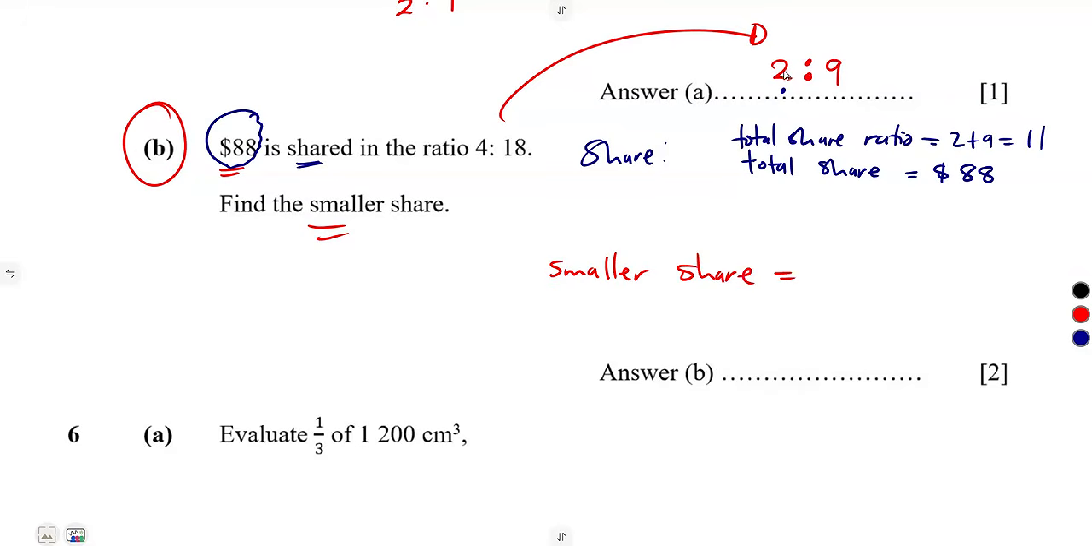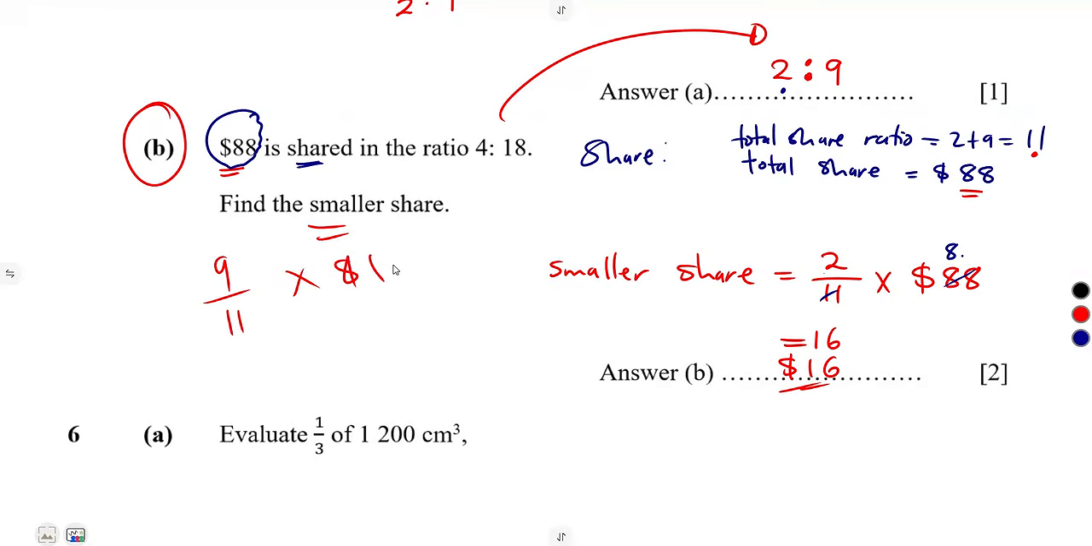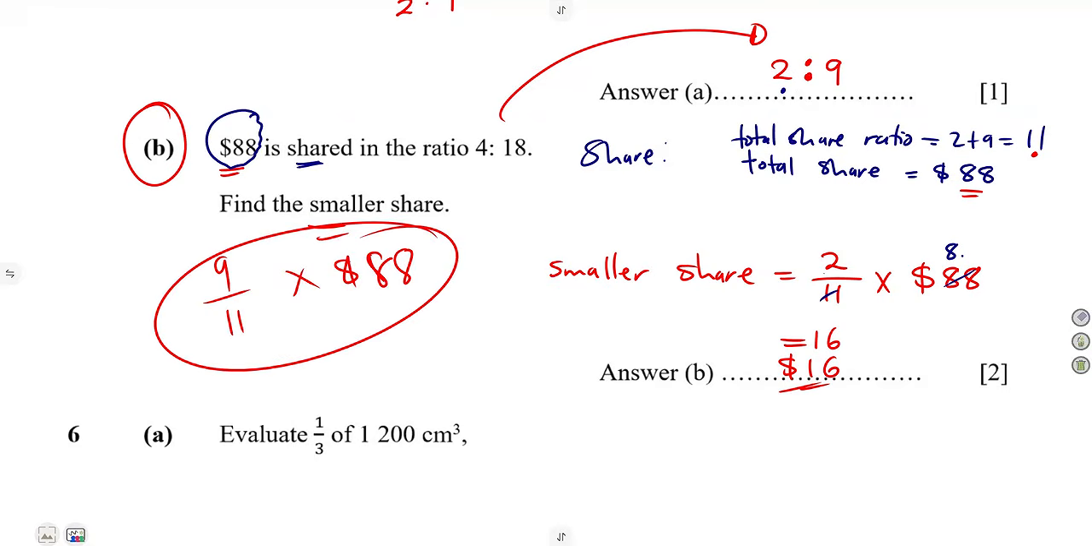So our smaller share is equal to the smaller value in your ratio, that's 2, over the total share ratio, 11, times what you are sharing, $88. 11 into 88 is 8, and 8 times 2 is 16. So simply, the smallest share was $16. If it was the bigger share, you take the bigger value, that's 9, over the total ratio times $88, like that. This was going to be your bigger share.